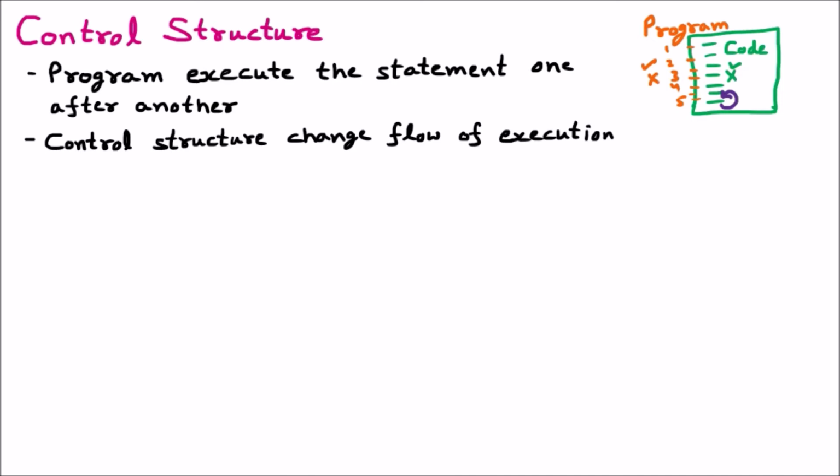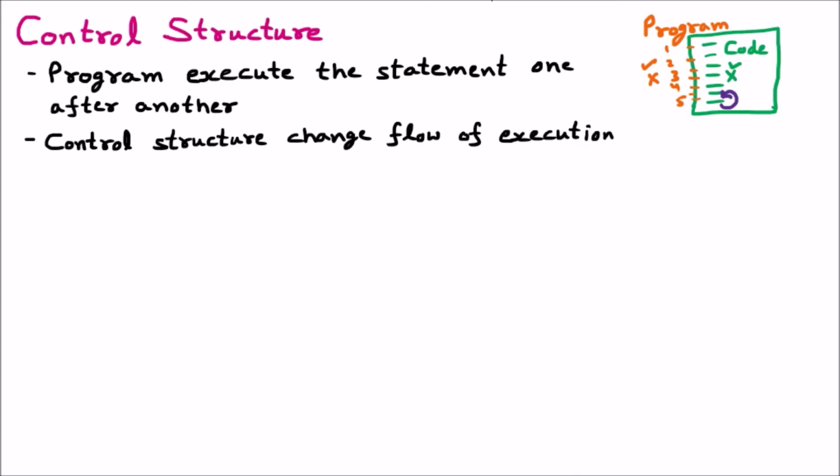Means we should understand that by default, if we are writing code, this code will go line by line. But if I am applying the control structure there, then I can change the flow of execution. I can repeat one line multiple times. I can provide that only this line should run, this should not run. So this is perfectly possible with the help of control structure. Means we can totally change the flow of program execution.